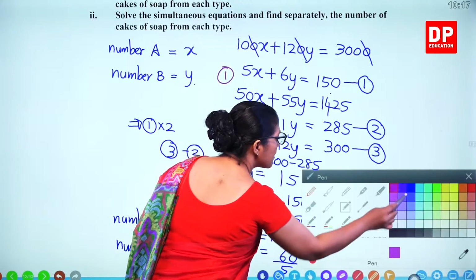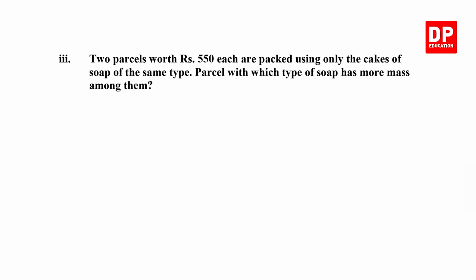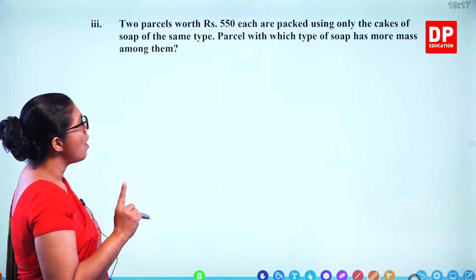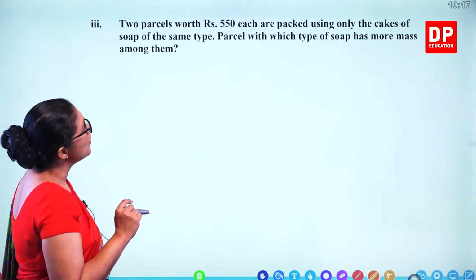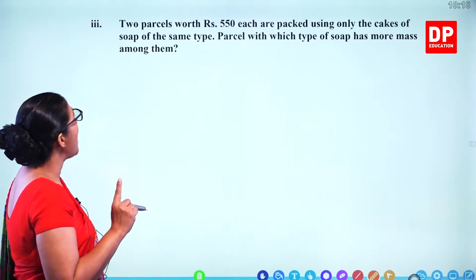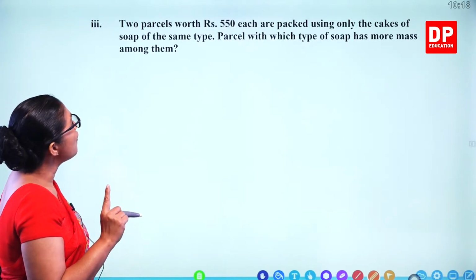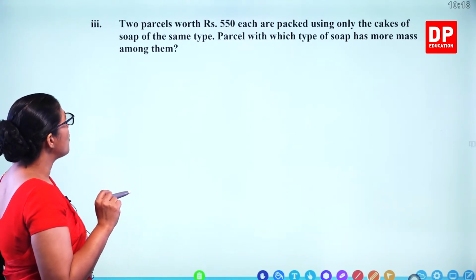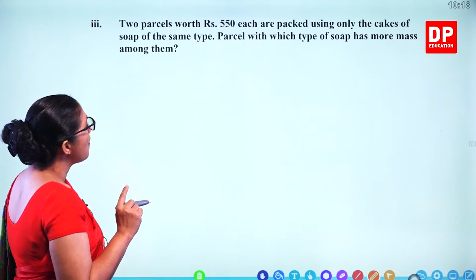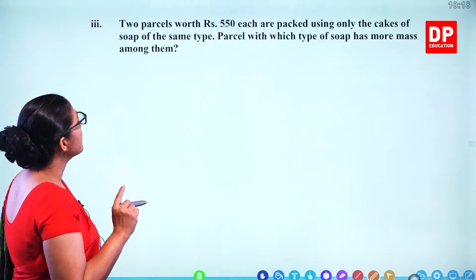So second part, 2 parcels worth 550 rupees each are packed using only the cakes of soap of the same type. Parcel with which type of soap has more mass among them? So 2 parcels worth 550 each are packed using only the cakes of soap of the same type. Parcel with which type of soap has more mass among them?